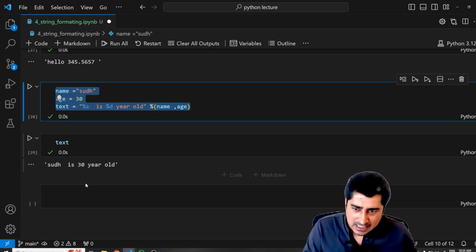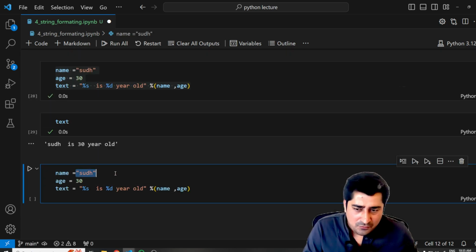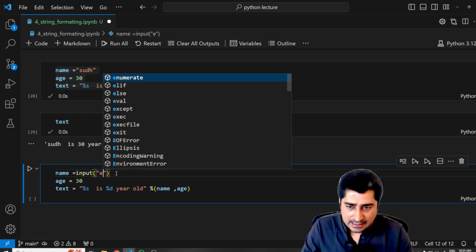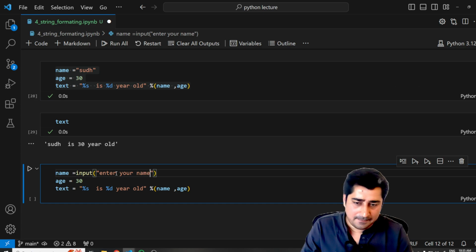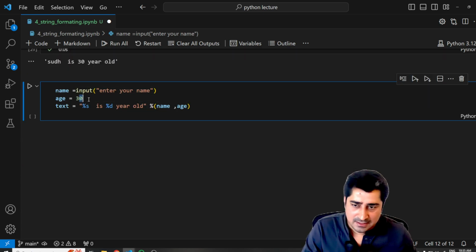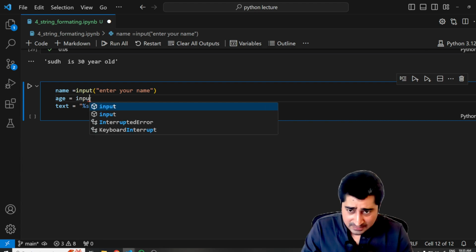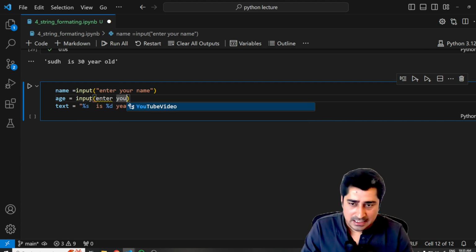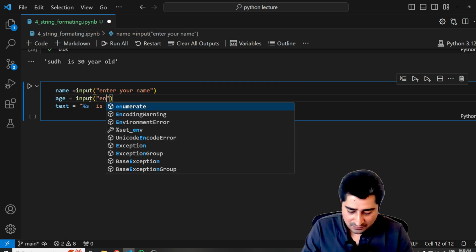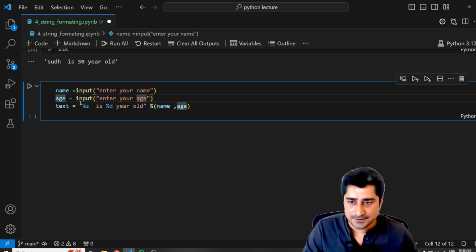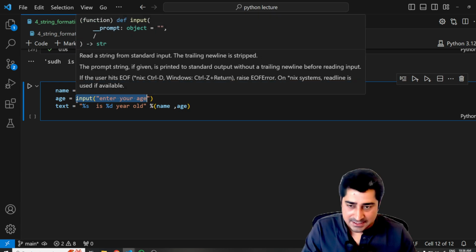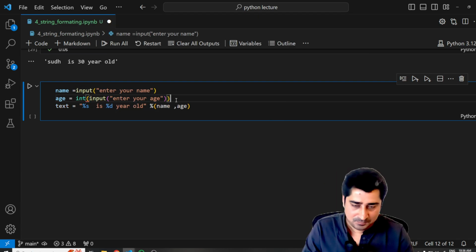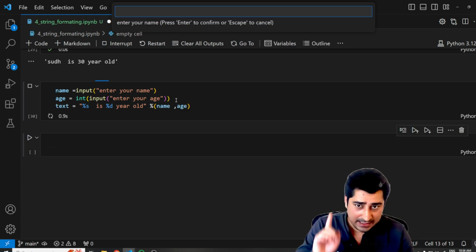Now, let's suppose I would like to make it more dynamic. I would like to give these things through an input. I can ask the user to enter your name. Then over here, I can again write an input, and inside a string, obviously, ask enter your age. Obviously it's an integer, so I can convert it into an integer.